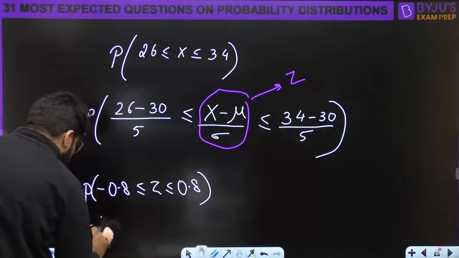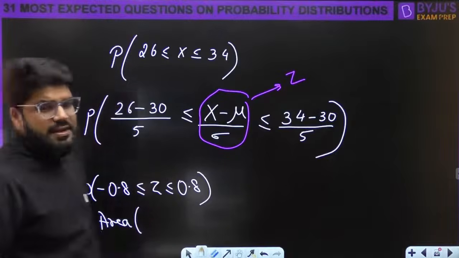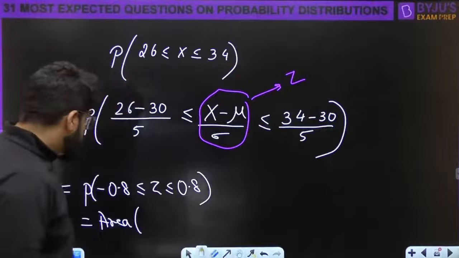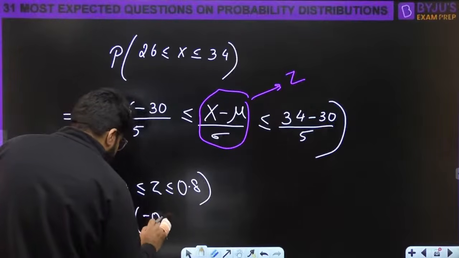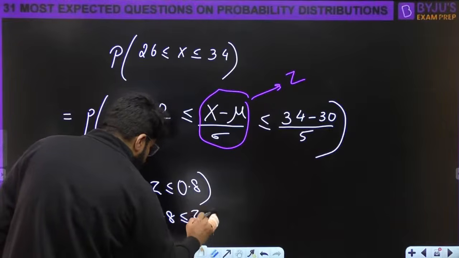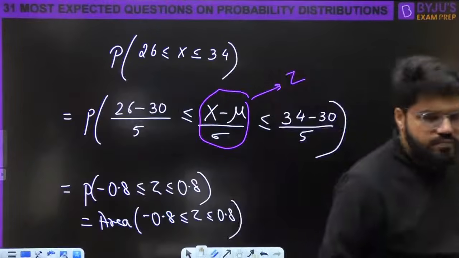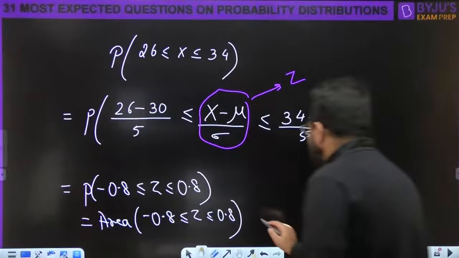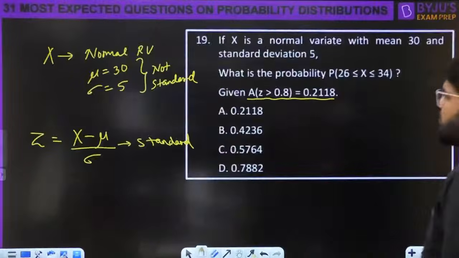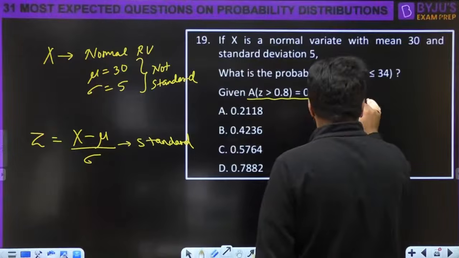Probability is also equal to area. I have told you in the beginning only: probability A less than X less than B is the area from A to B. So we need the area from minus 0.8 to 0.8. And what should be this area? Now you are given data.